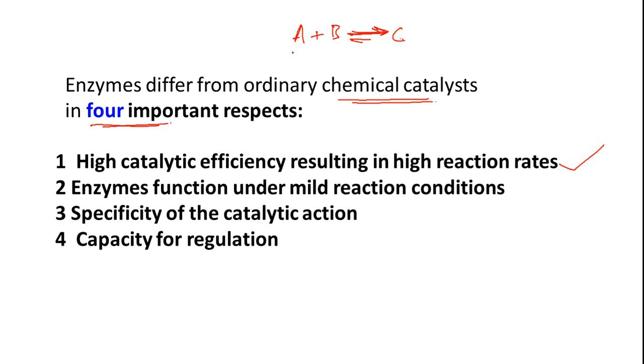if A is 1 mole and B is 1 mole, and you take 0.1 mole, we call this a catalytic quantity. Less than 0.1 mole, we call a catalytic quantity. This is usually what we take. Catalytic conversion rates will range from 10 to 10 power 2, which means this catalyst can increase the rate of reaction by 10 to 100 times. This is what we usually observe in organic reactions, whereas enzymes can achieve even higher reaction rates. That we will see in the coming slides.